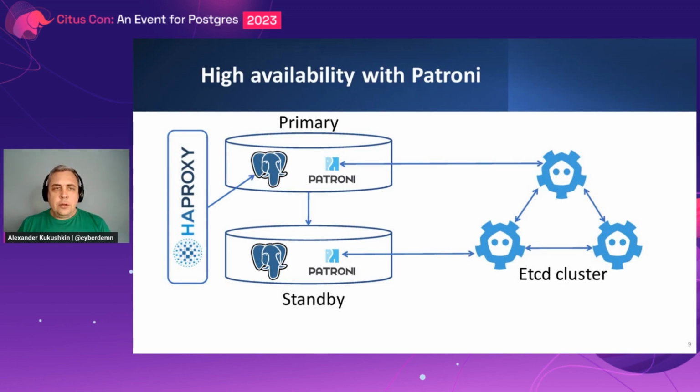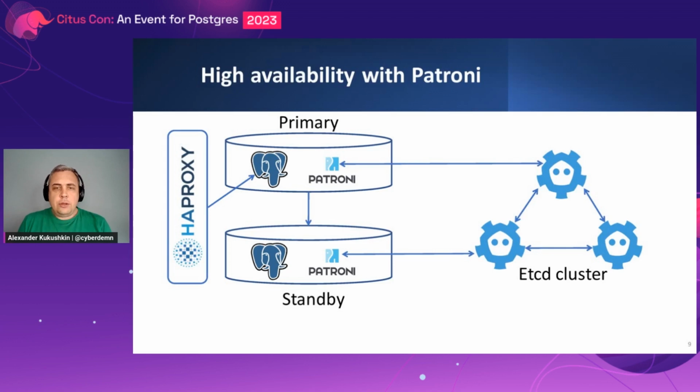To provide a single endpoint for the applications which will always connect you to the primary, we typically recommend using a tool like HAProxy or any kind of TCP load balancer that may choose the node which is running the primary by running a REST API health check provided by Patroni.